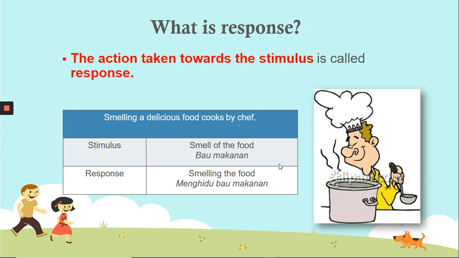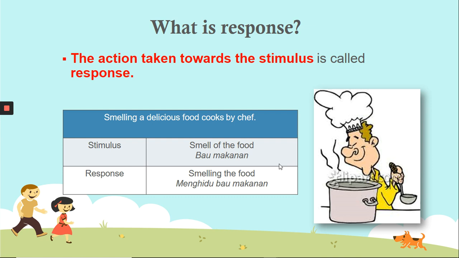Now let me help you to understand more. For example, look at the picture there. A man smelling a delicious food cooked by a chef. The stimulus is the smell of the food. The change in the environment is the presence of the smell of the food, while the response is smelling.